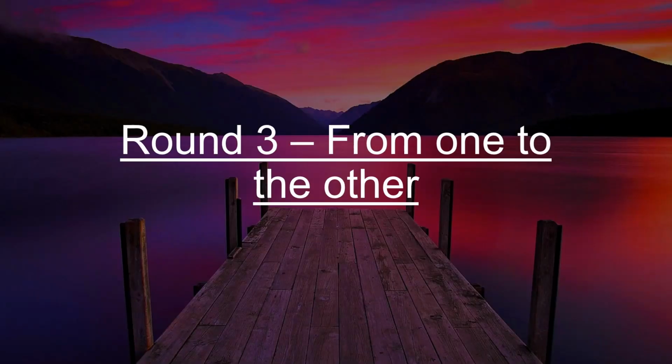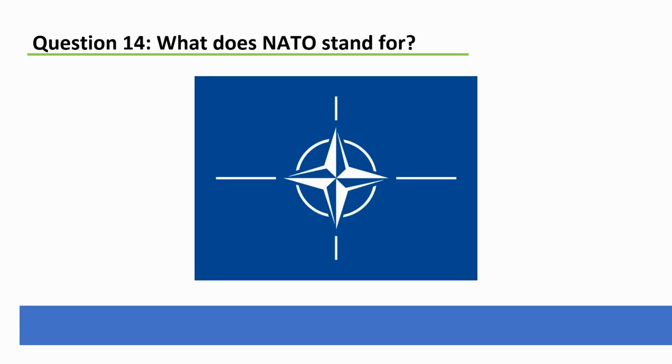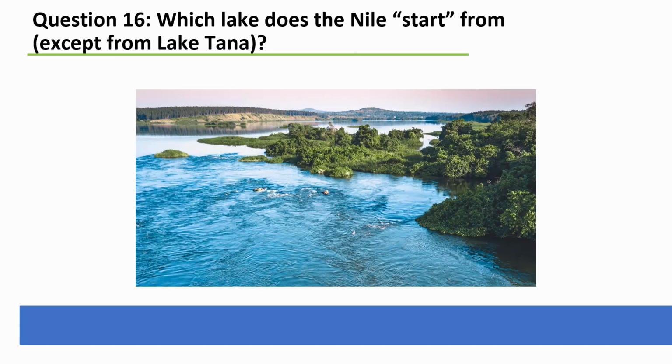And then from one to the other, of course, it's Will Ferrell who plays the actor in Elf. And his Swedish wife in Sweden coming from NATO, which stands for the North Atlantic Treaty Organization. And then moving on towards Memphis, it's called the White Wall. Ineb Hedge is the name for that, the White Wall. So A. And then we have Lake Victoria is one of the other origins of the Nile.